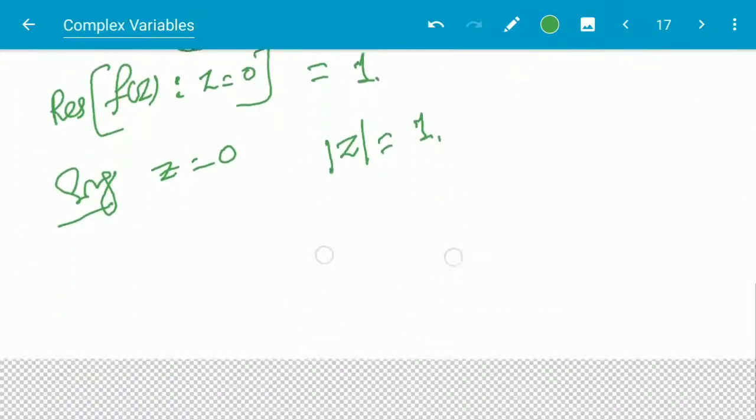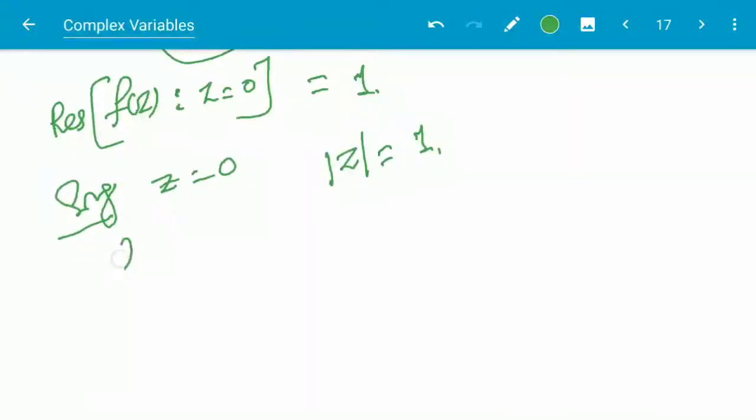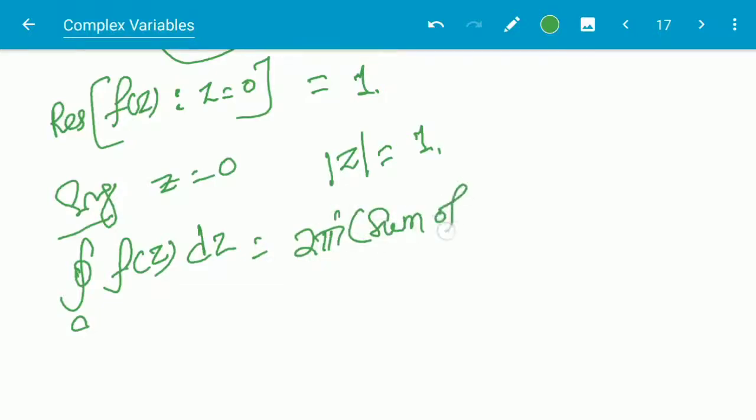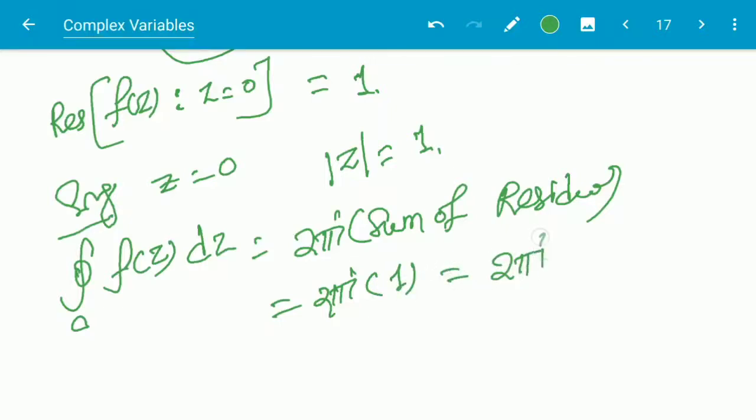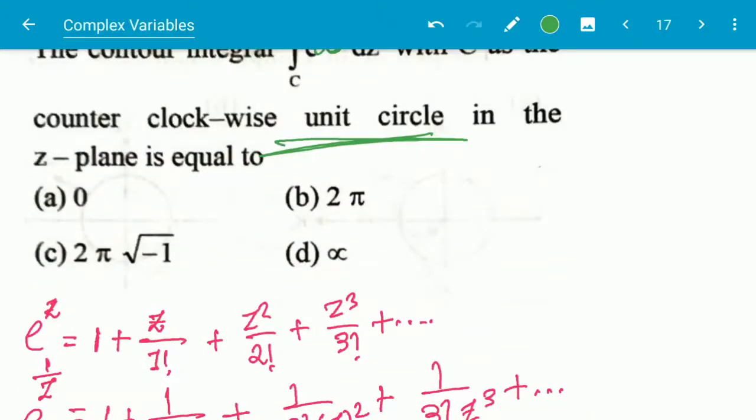So according to Cauchy's residue theorem, the integral of f of z dz will be equal to 2 pi I into the sum of residues. So this will be 2 pi I into 1. So the answer will be 2 pi I. This type of questions can be asked. So 2 pi I, that is 2 pi into root over of minus 1.